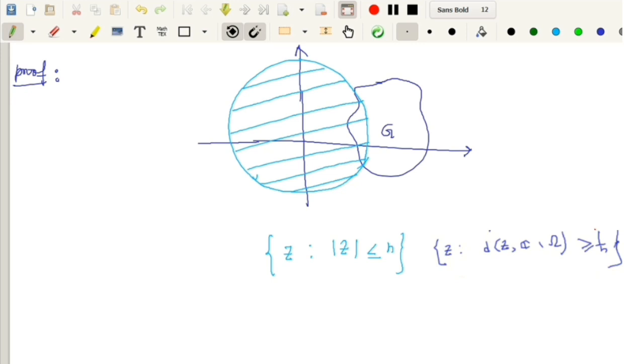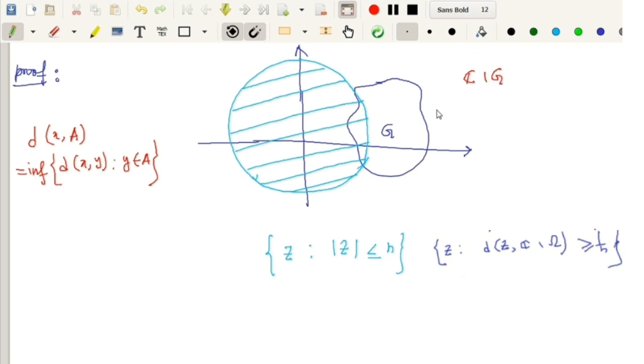Here we just recall one definition: the distance of a point x from a set A is nothing but the infimum of the distance d(x, y), where y belongs to the set A. So here we are considering those complex numbers whose distance from the complement of the set G is greater than or equal to 1 by n.